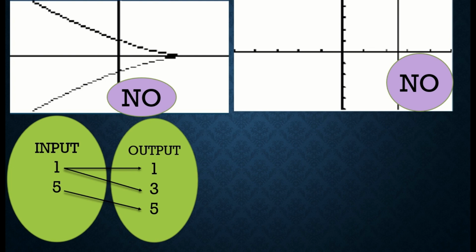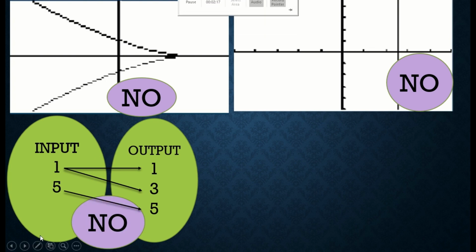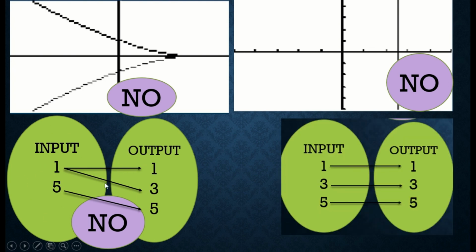So, we have output and meron din tayong input. Yung 1, ang partner niya si 1 and 3. And then, we have 5 and 5. What is the answer? Okay, no. Why no? Kailangan lang yung input natin, hindi pwede magiging dalawa yung partner niya. Dapat isa lang yung partner ng ating input or ang ating domain. Very good. How about this? Okay, that is one-to-one function. So therefore, the answer is yes.